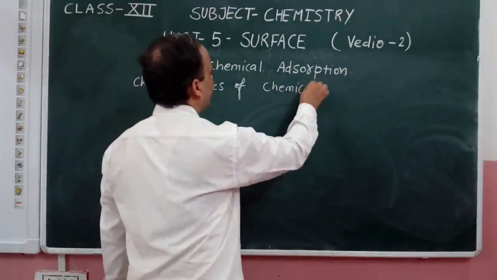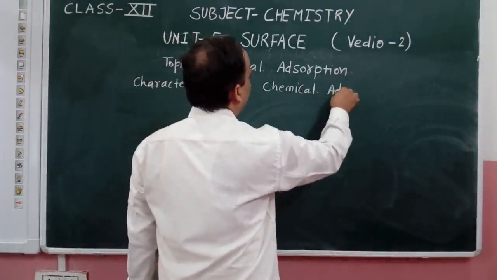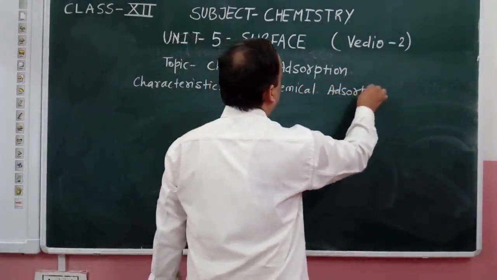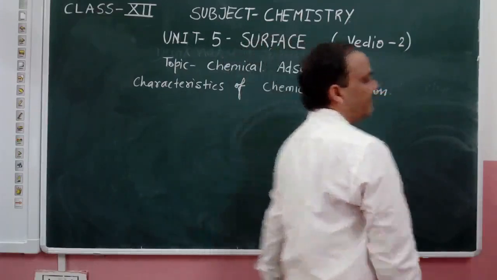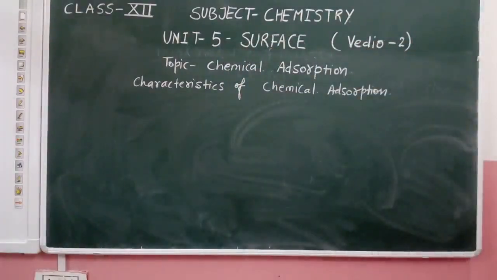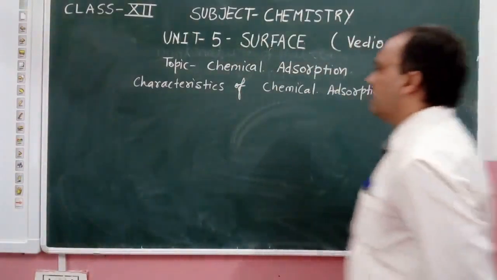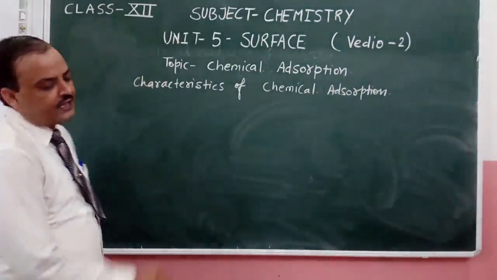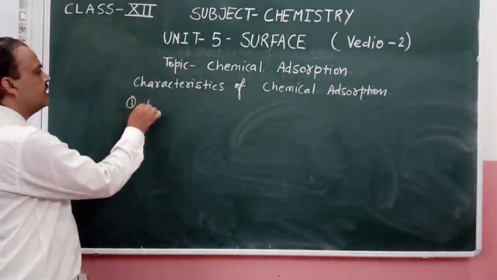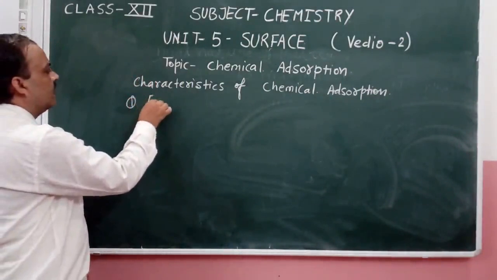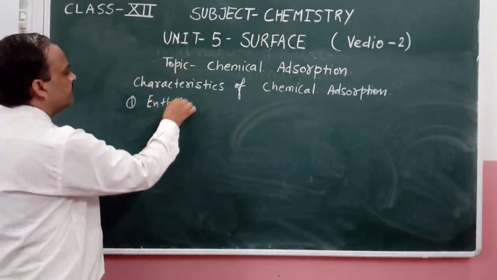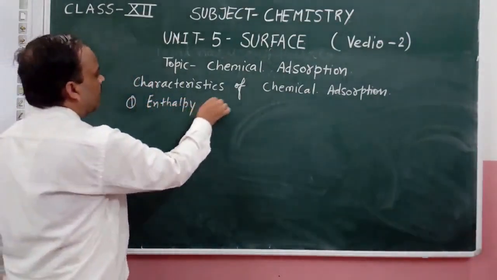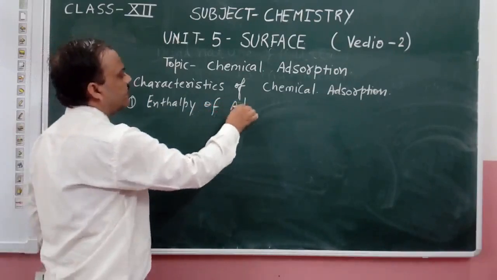Characteristics of chemical adsorption. The first we have is enthalpy of adsorption.